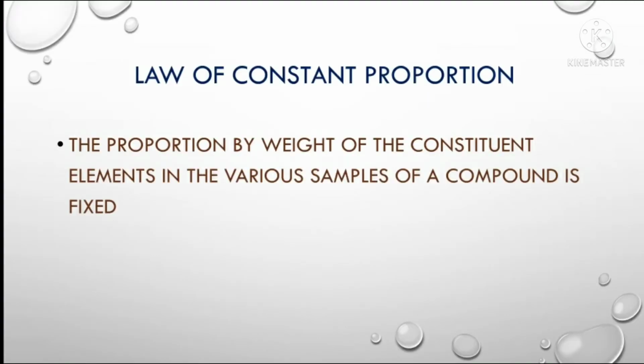Law of constant proportion. In 1794, the French scientist J.L. Proust stated the law of constant proportion: the proportion by weight of the constituent elements in the various samples of a compound is fixed. That is, the proportion by weight of hydrogen and oxygen in water is 1:8. This means that 9 gram water is formed by chemical combination of 1 gram hydrogen and 8 gram oxygen.